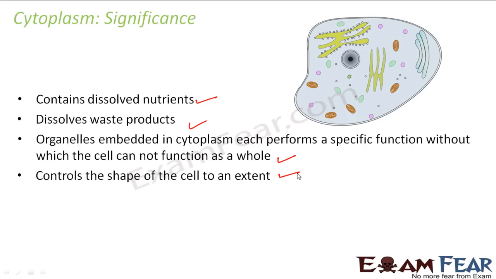Similarly, if cytoplasm is there, first of all, it has so many advantages: it provides nutrients, it dissolves waste products. It also controls the shape of the cell, because then all the objects are embedded in the cytoplasm at specific positions. If cytoplasm is not there, maybe all the organelles might be on one side. So the shape of the cell might also change because of the cytoplasm. Correct? Because the plasma membrane alone does not decide the shape of the cell. Plasma membrane along with the cytoplasm decides the shape of the cell. It is again the same example of a balloon.